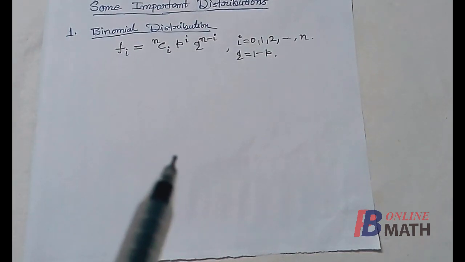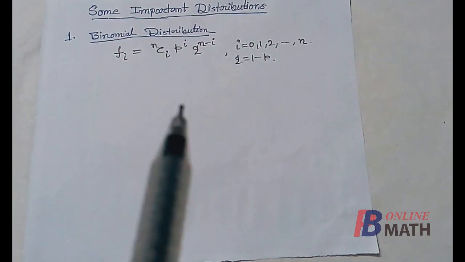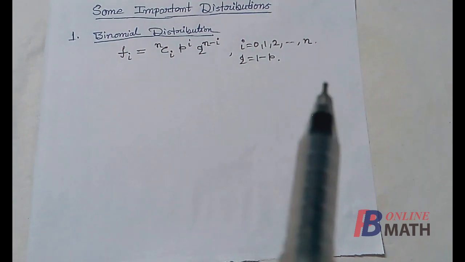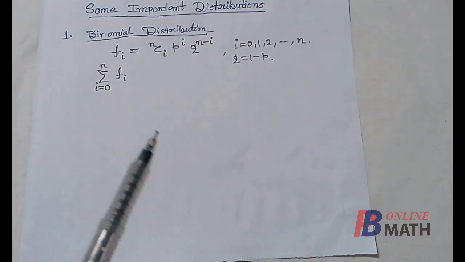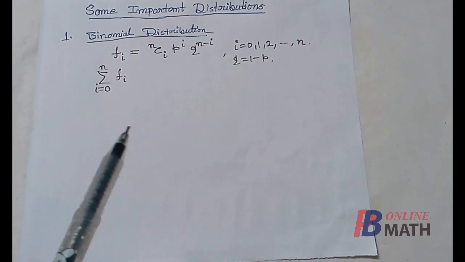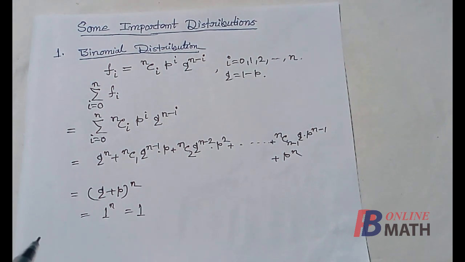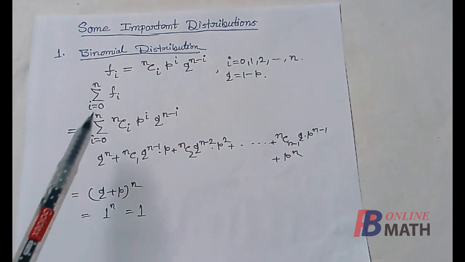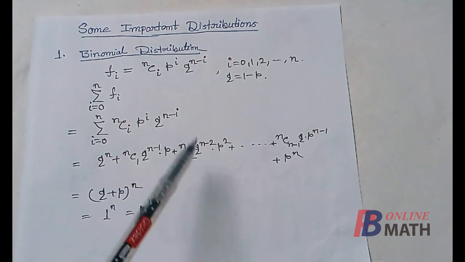The second property, we need to prove that the sum of all the masses equals 1. That means the summation of Fi from I equal to 0 to n is equal to 1. We need to prove that the sum of this quantity is equal to 1. That means the sum of all the masses equals 1. The proof is very simple. We replace the value of Fi in this summation. Fi is nCi p to the power I, q to the power n minus I.